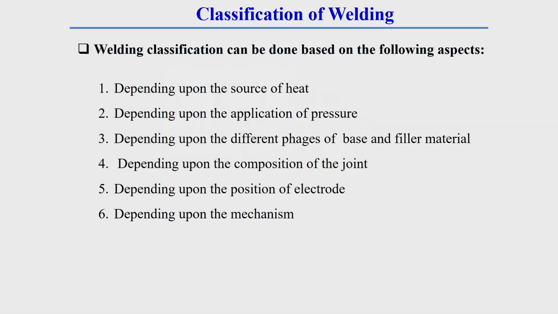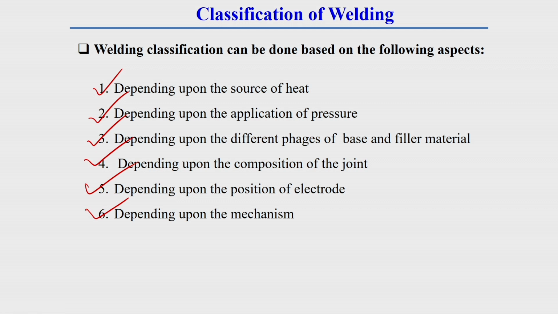Classification of welding I had already started in yesterday's class, where we have seen there are different aspects. Based on different aspects we can categorize the welding process in 6 different categories: depending upon the source of heat, the application of pressure, the different phases of base and filler material, the composition of the joint, the position of electrode, and the mechanism.